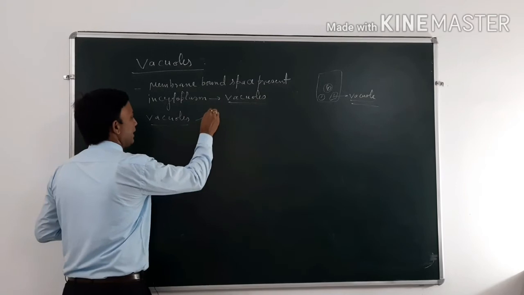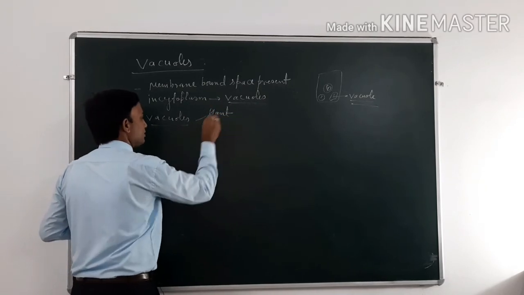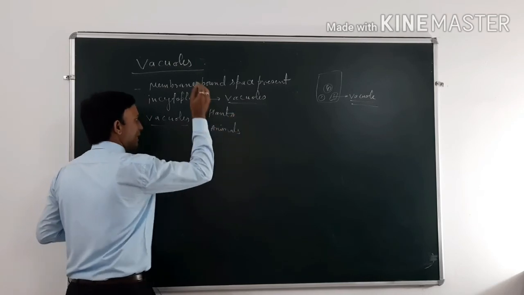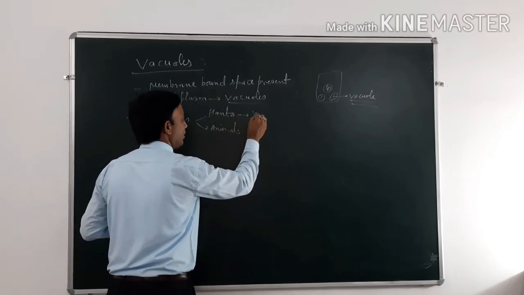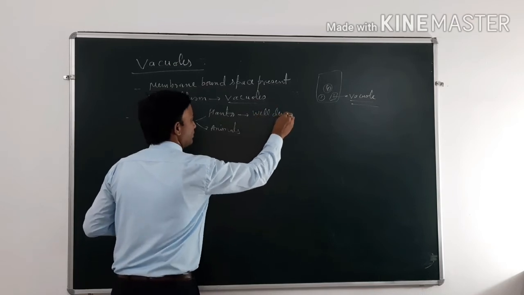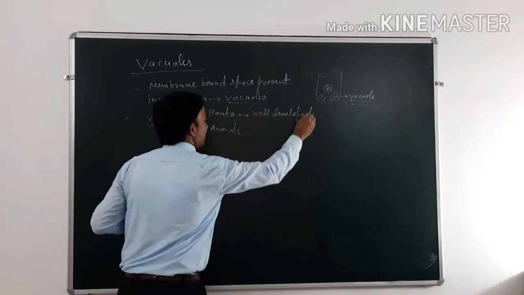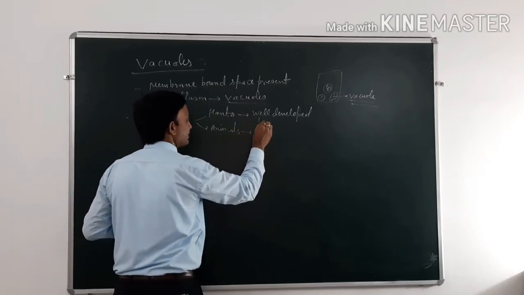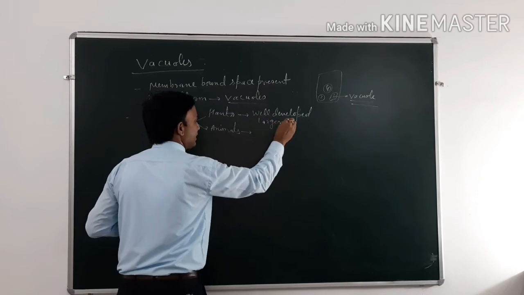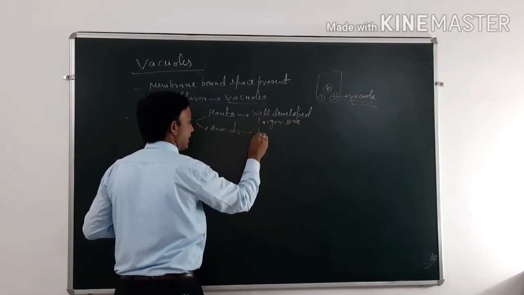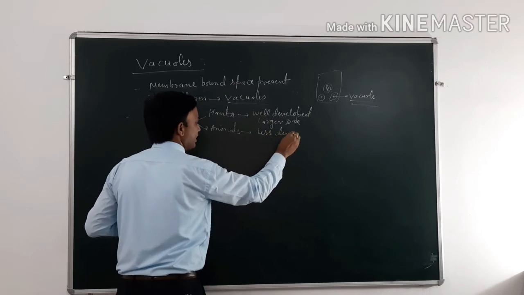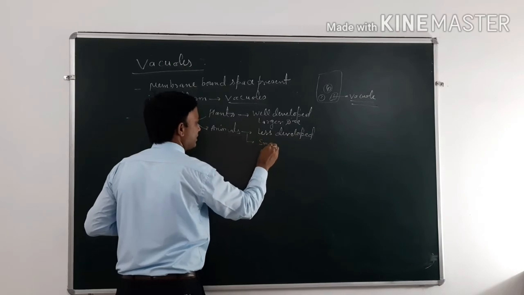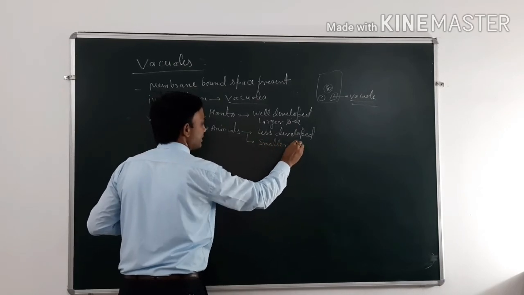Vacuoles are present in plants as well as animals. The plant vacuoles are well developed and more functional, but the animal vacuoles are less developed and smaller in size. This is the basic difference between them.